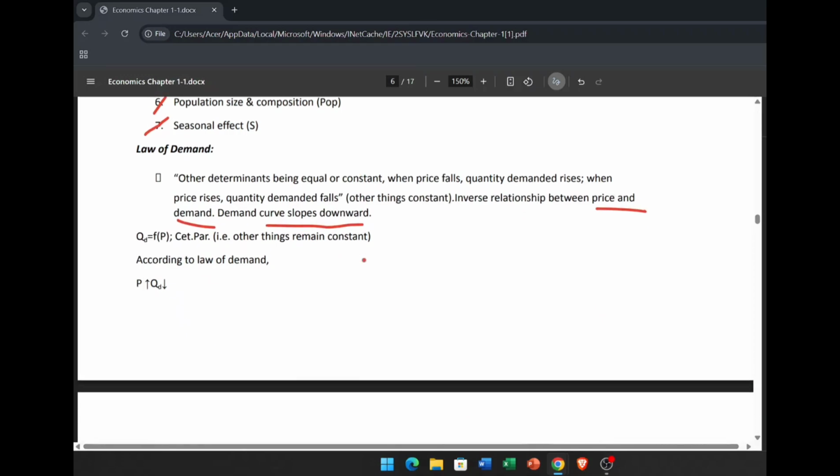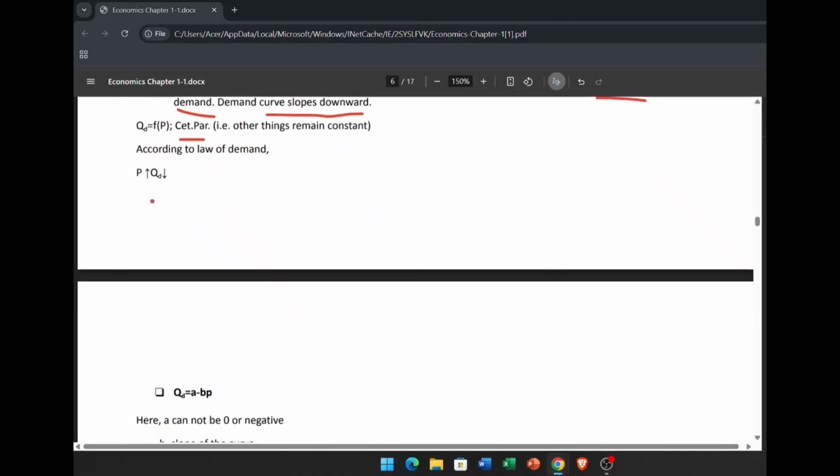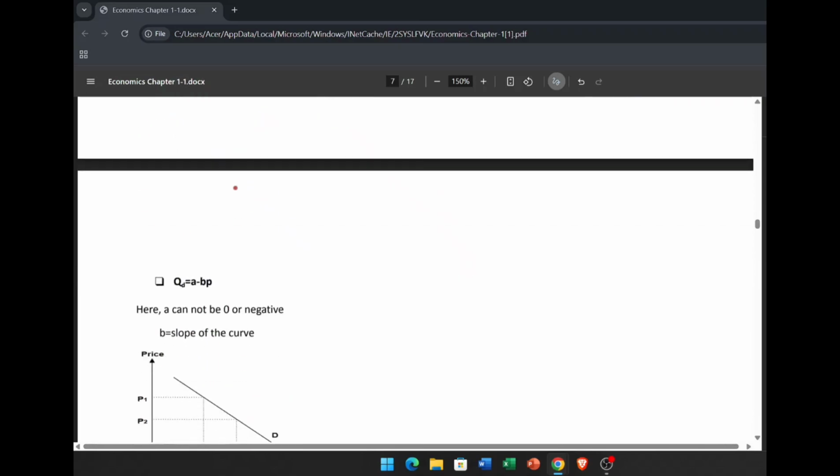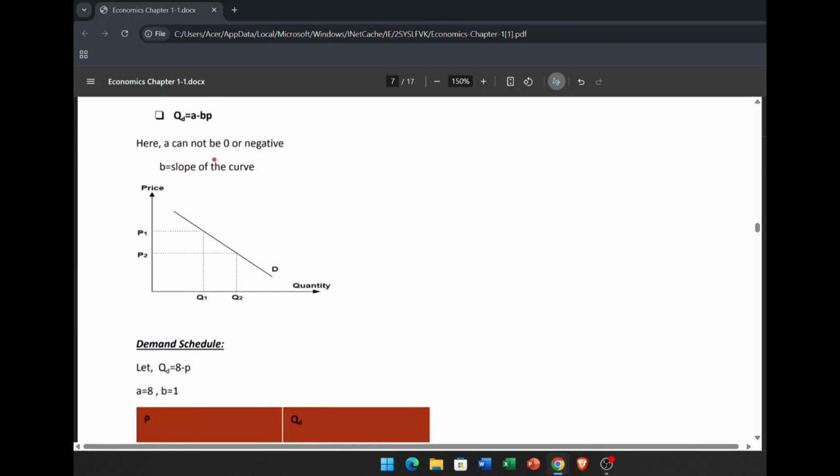We will see it. So quantity demanded is a function of price, and ceteris paribus means other things remain constant. So according to the law of demand, when the price increases, quantity demanded decreases. So here it is: quantity demanded Q equals A minus BP. A cannot be 0 or negative. B is the slope of the curve.